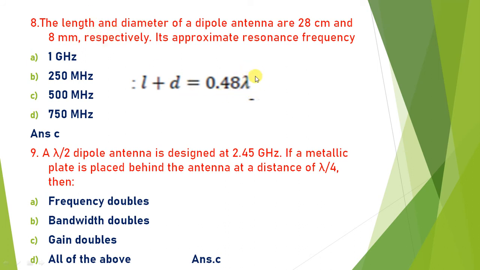So put lambda is equal to C by F and put the values of L and D, and you will find the value of F. So F is equal to 500 megahertz. If you calculate using this equation, you will find the answer is C, 500 megahertz.